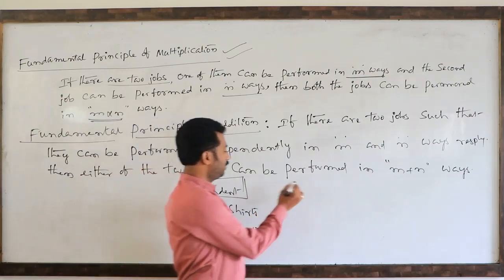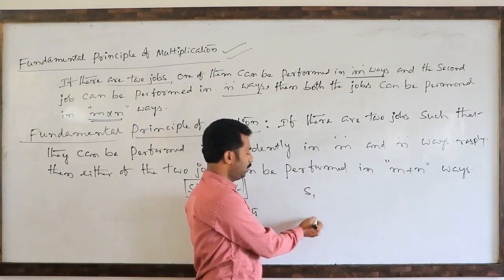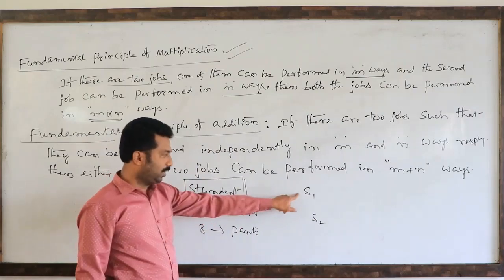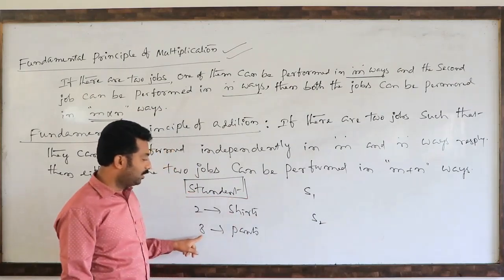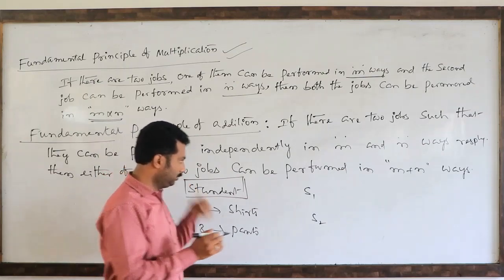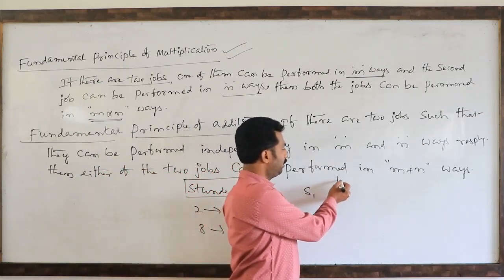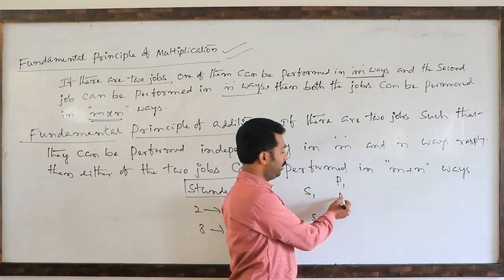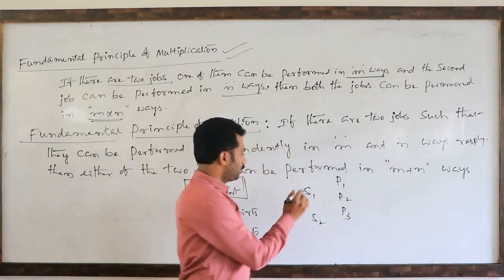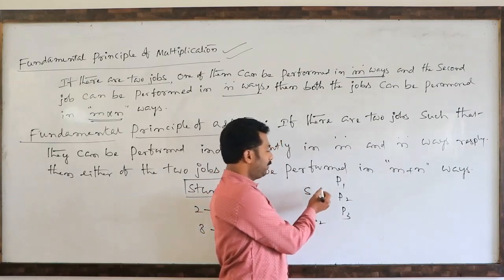So you observe, suppose shirt 1 means S1, S2 I am taking. For this shirt 1, there are three combinations of pant. Suppose the pants are P1, P2, P3. So this is how many ways he can select pants here.